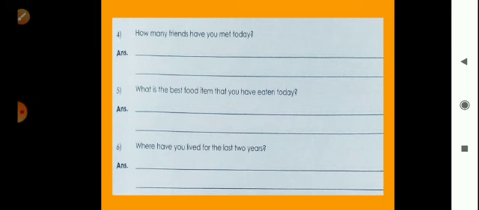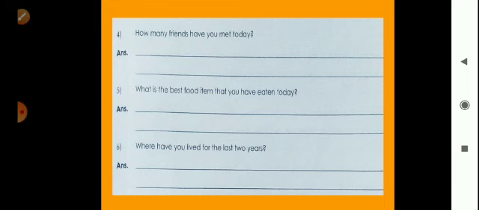Now this answer depends on yourself. You can write dhokla, idli, cake as you like. So we write dhokla here. Dhokla is the best food item that I have eaten today. Look here, I have eaten. After I we use have and then eaten. It's the third form of the word. The past participle form of the word is eaten. Today is the object.